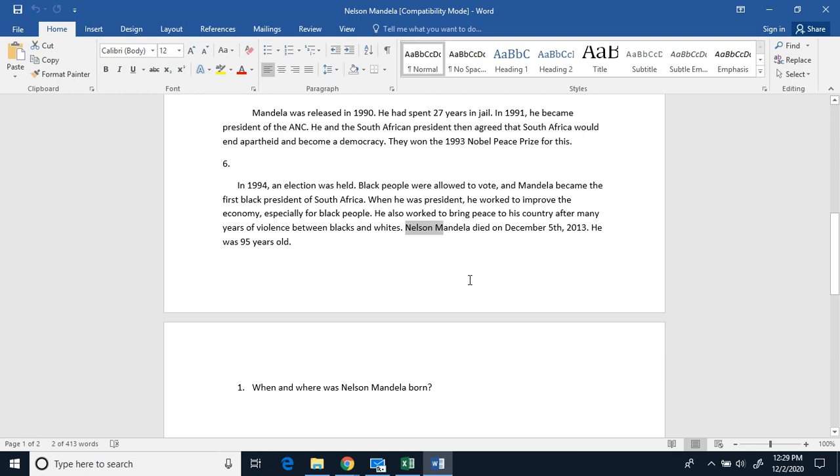Nelson Mandela died on December 5th, 2013. He was 95 years old.